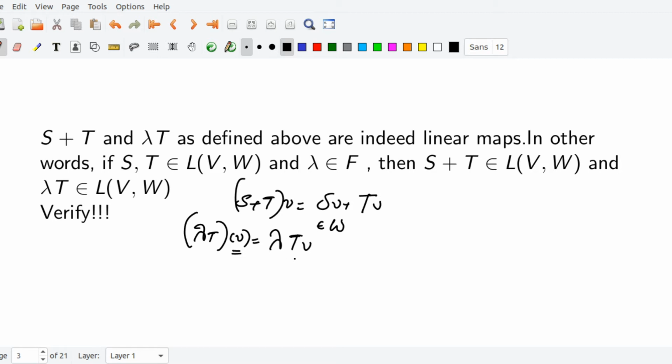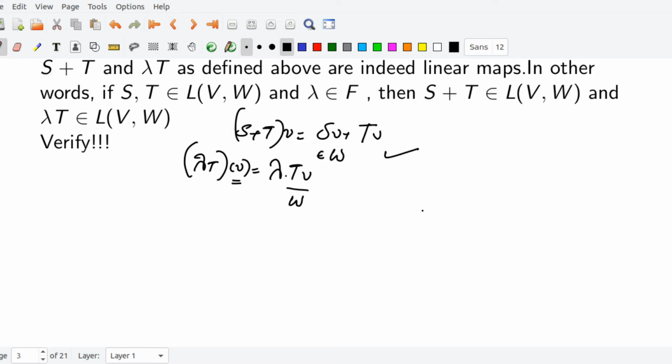Since T is a linear map, Tv is an element in W. Since W is a vector space, scalar multiplication is closed, so lambda into Tv is definitely an element in W. So we have shown that both S plus T and lambda T are maps from V to W.